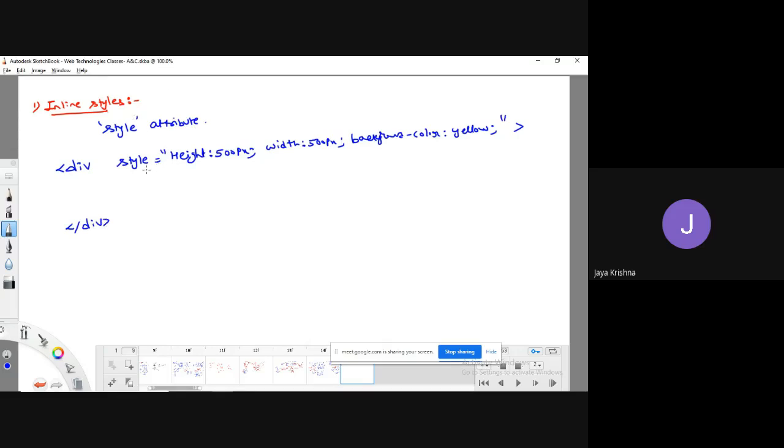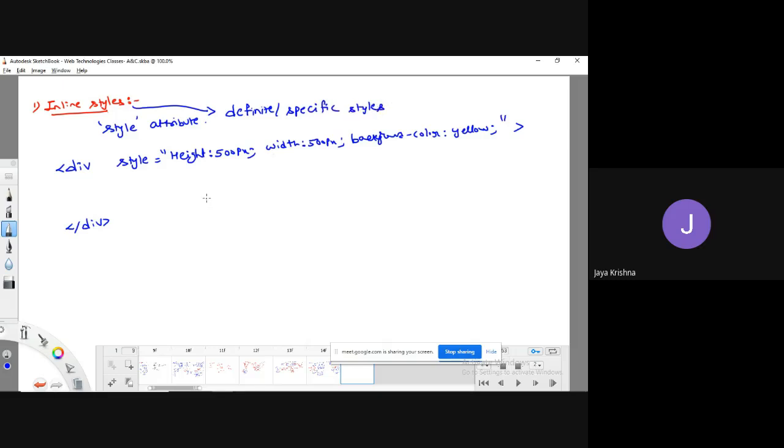Okay, fine. So we will go for inline styles if you would like to apply definite or specific styles to every HTML element.